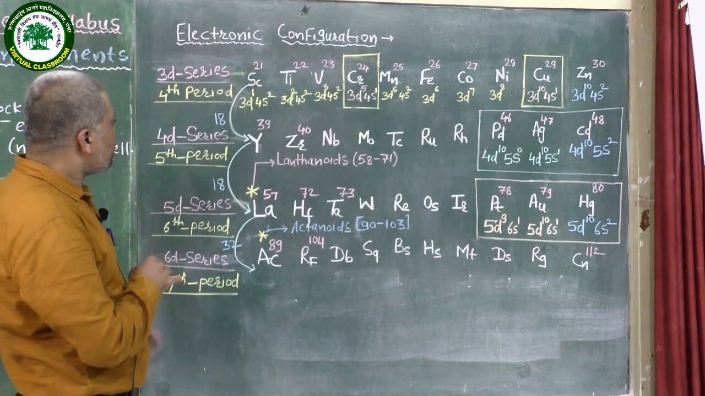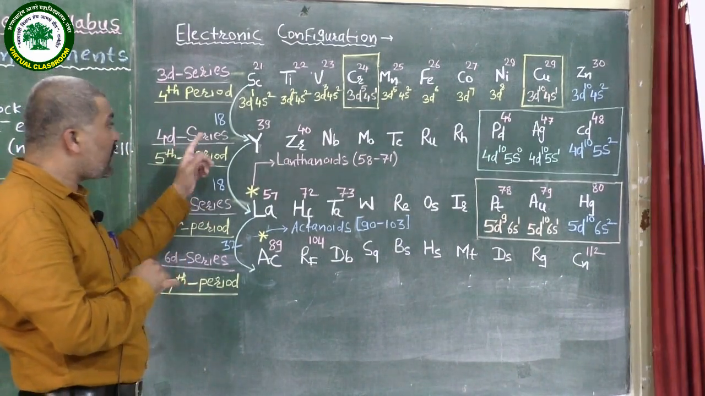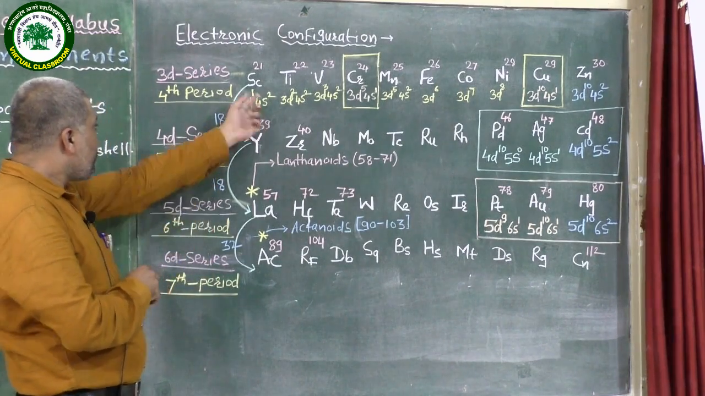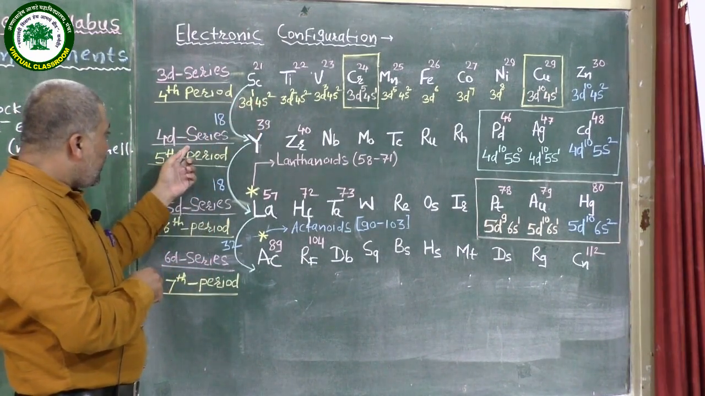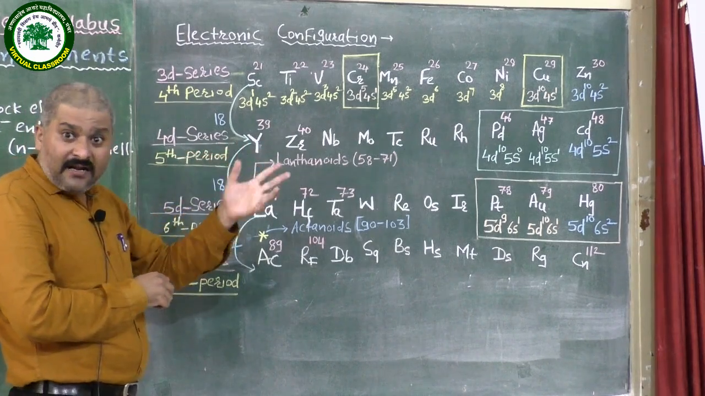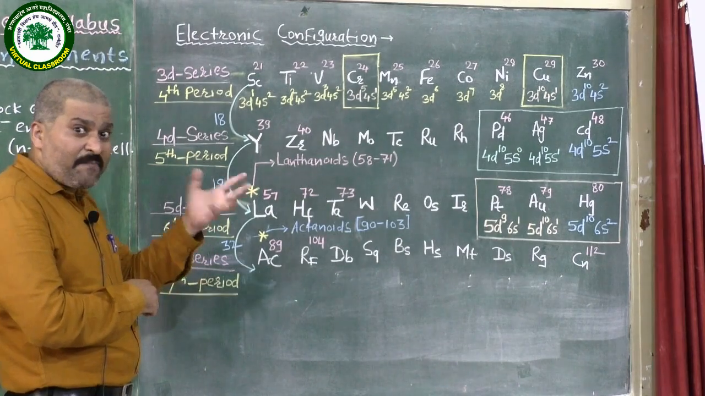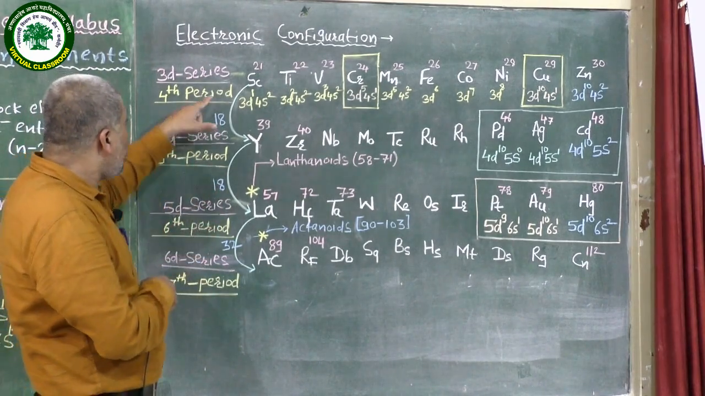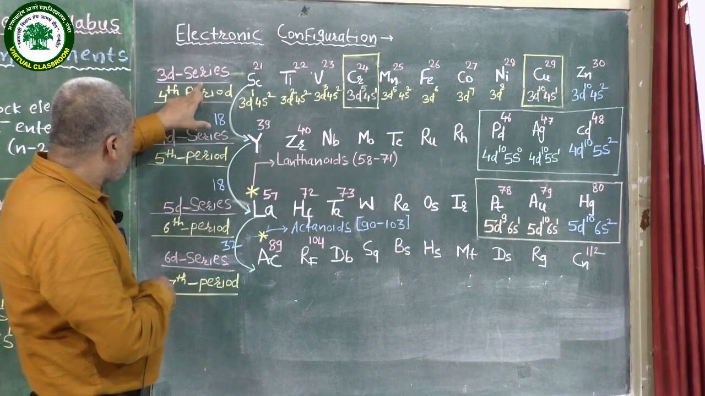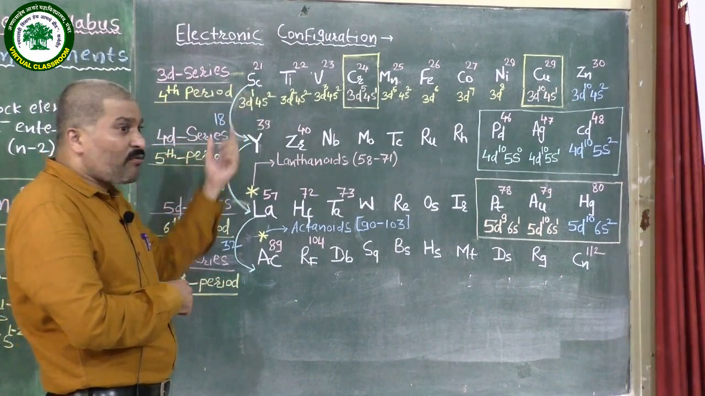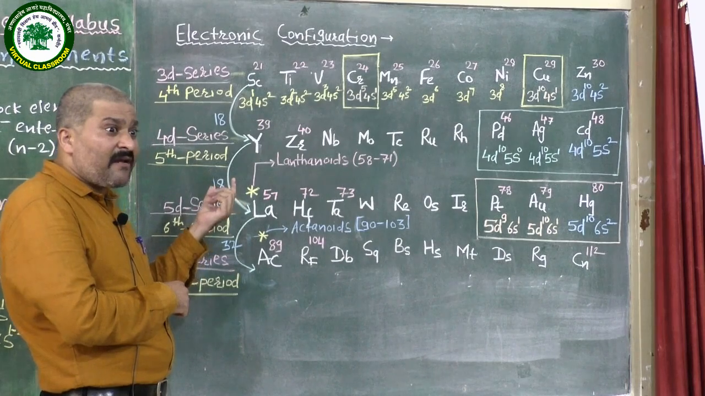Let us see the second series, that is the 4d series. In the 4d series again there are 10 elements, and you have to remember the electronic configuration. One simple technique is there when we come from the 3d series to the 4d series. What you have to do is, or how you have to remember the atomic number.